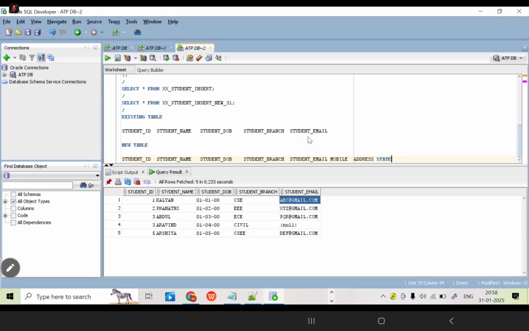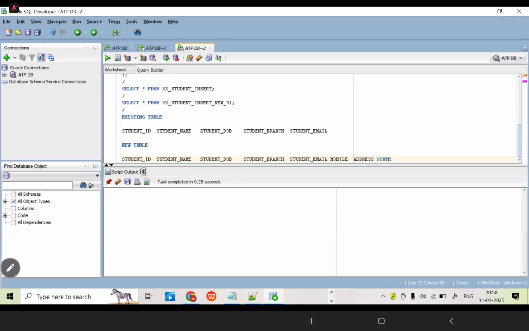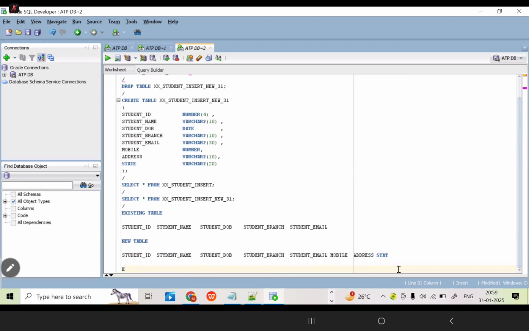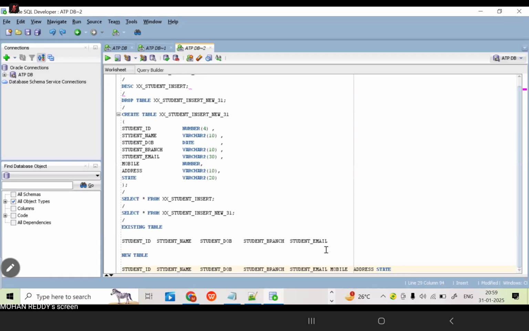Now you can tell me, the existing table has how many columns? 5 columns. The new table has how many columns? 8. 5 plus 3, 8. Is the structure matching? No, the structure is not the same. Now the structure is not matching.